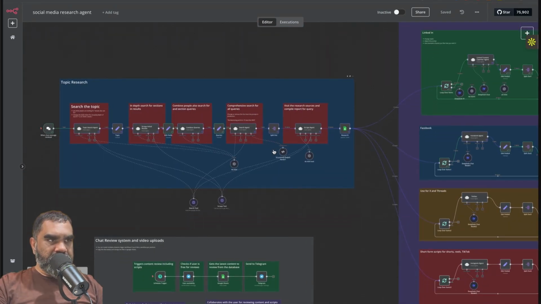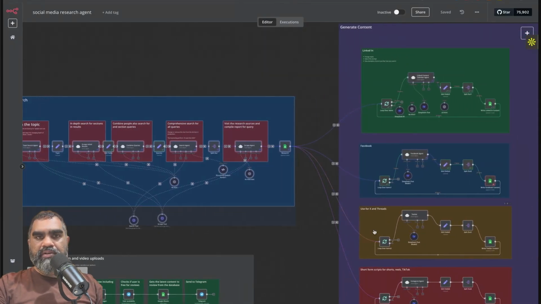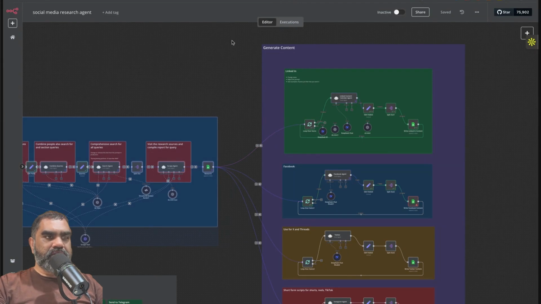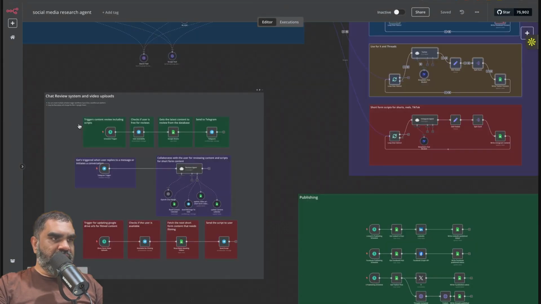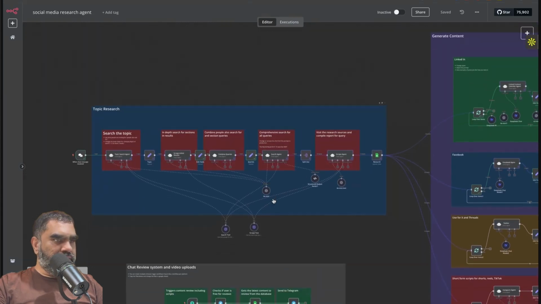The main sections of the system are, there's a topic research that happens. You give a topic and it researches in depth. Based on that research, a whole lot of content is generated and then it is reviewed using the chat system here. Let me show you quickly how this all works.